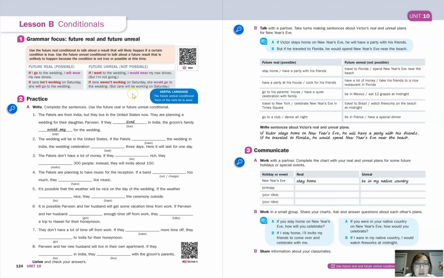Okay, and again, you can see in the useful language box something we talked about last time, but the future unreal conditional form of the verb be is were, just like the present unreal conditional form of be is also were. Okay, so we don't say if Jane wasn't working for the unreal conditional. We use weren't working, even though Jane is third person singular. Okay, so that's a lot of information.